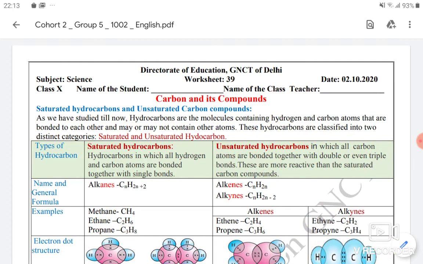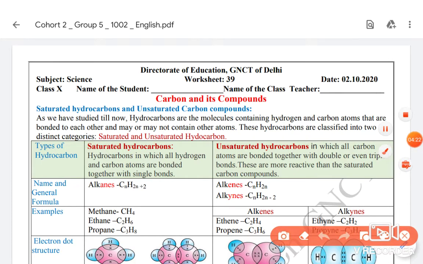So this is CH4, but writing the electron dot structure every time is very difficult, so we write its structural form. We represent the sharing of 2 electrons by one line, which is called a bond. So CH4 will become like this.